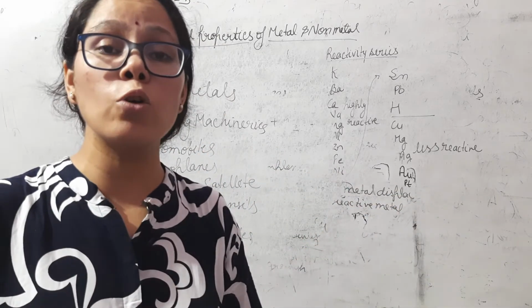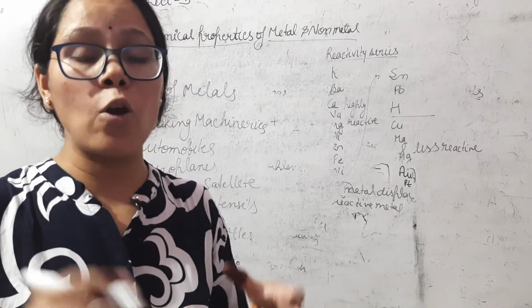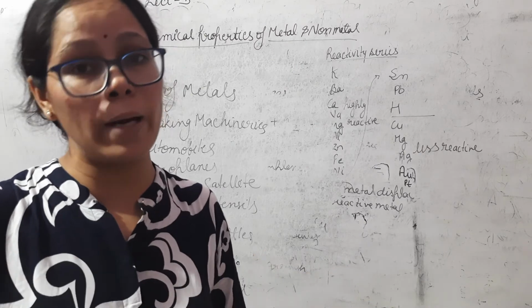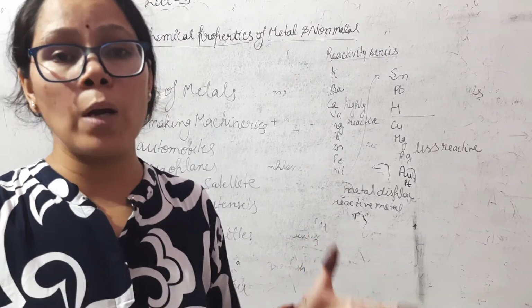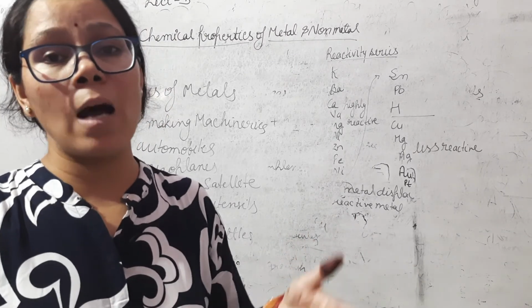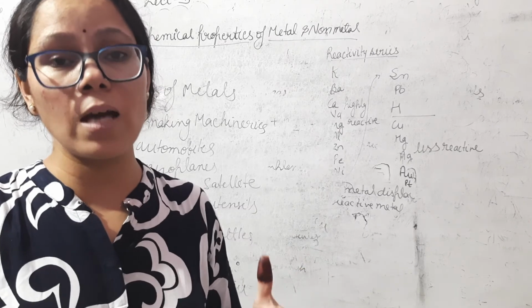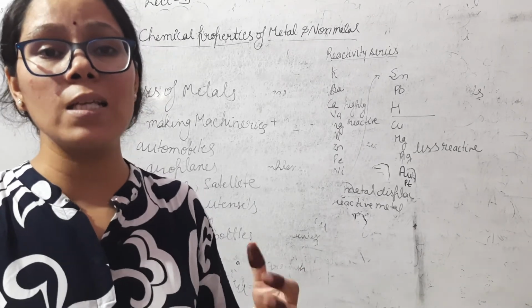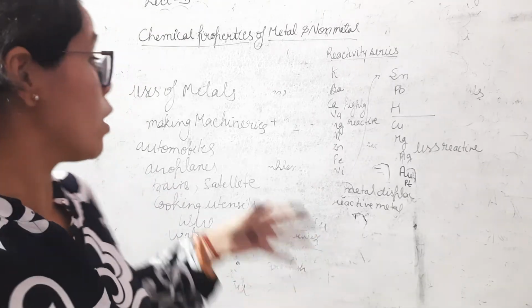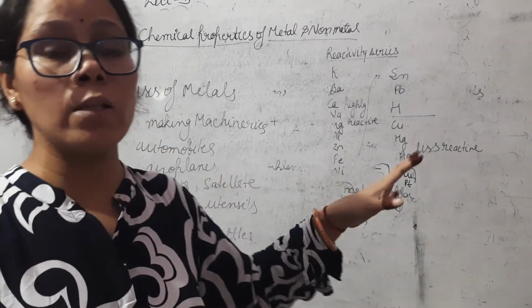Metals are also used for making alloys. An alloy is a mixture of different types of metals. For example, bronze is an example of an alloy. Steel is an example of an alloy. So metals are used in different fields.